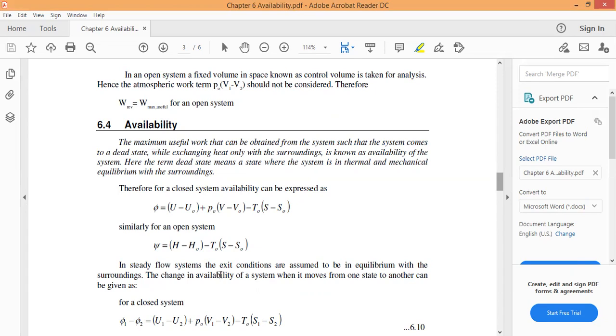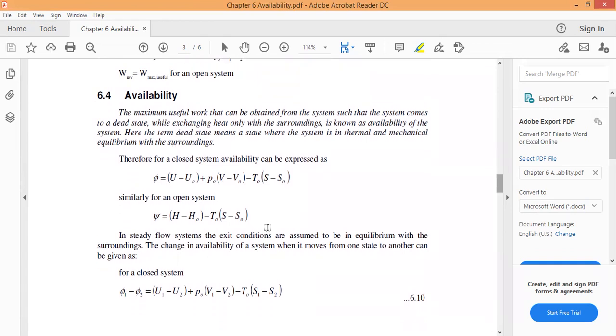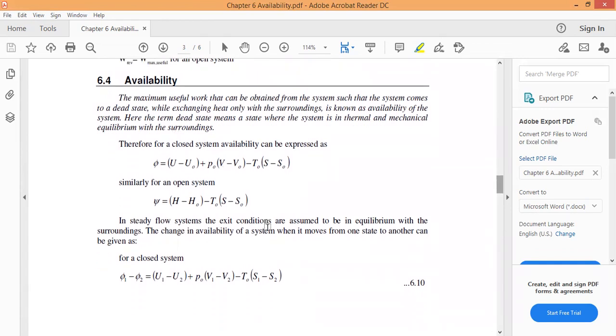There is a confusion here, students. For availability of a closed system in the dead state, we call it phi, and psi for an open system. It is the availability of the system in the dead state. Okay, understand? And next, in steady flow systems, the exit conditions are assumed to be in equilibrium with the surroundings.